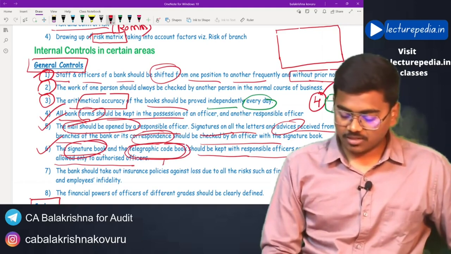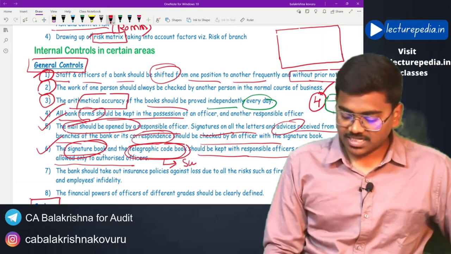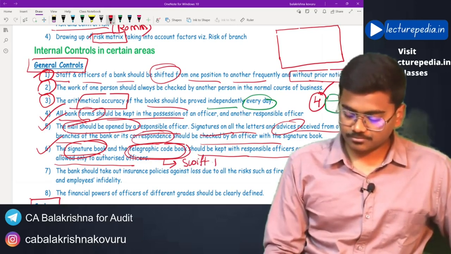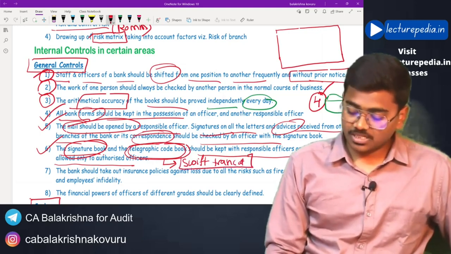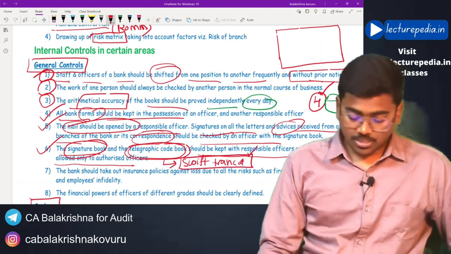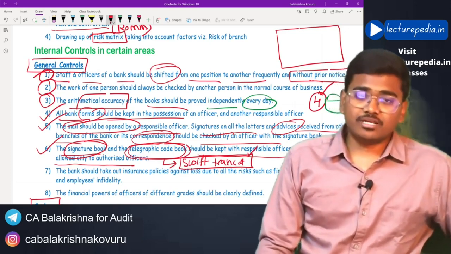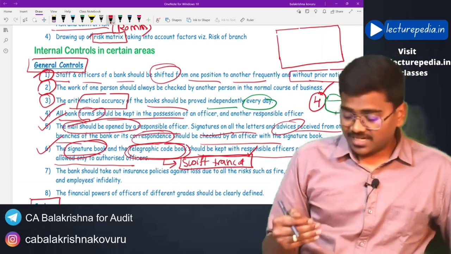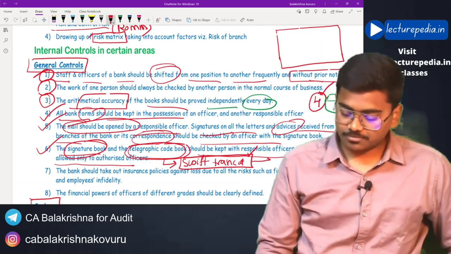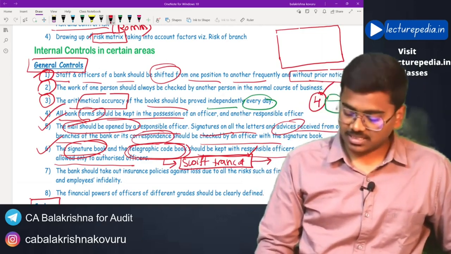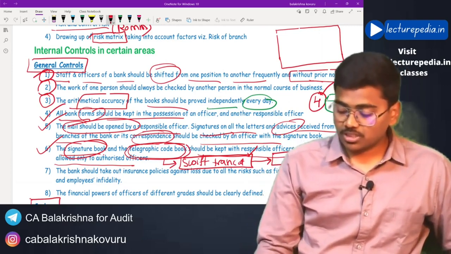The signature book and the telegraphic code book. What is this telegraphic code book? Basically, this will be useful in case of SWIFT transactions. Okay, in case of SWIFT transactions, there will be foreign payments. There, basically no transfer of money takes place, but from the Indian bank branch to the foreign branch, a message will be sent stating that we have authorized the transaction and you allow our customer in the foreign country to withdraw the amount.